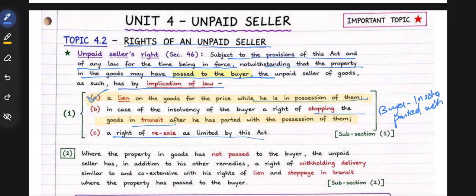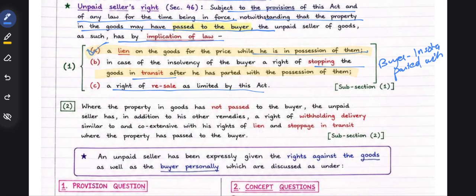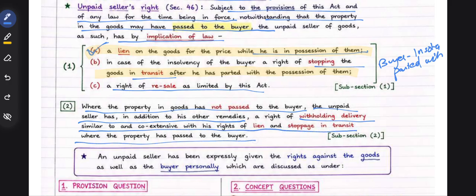Right of resale is limited by the act. What is right of resale? Subject to conditions of the act, where the property in the goods has not passed to the buyer, the unpaid seller has, in addition to the other remedies, a right of withholding delivery similar to and coextensive with the rights of lien and stoppage in transit, where the property has passed to the buyer.